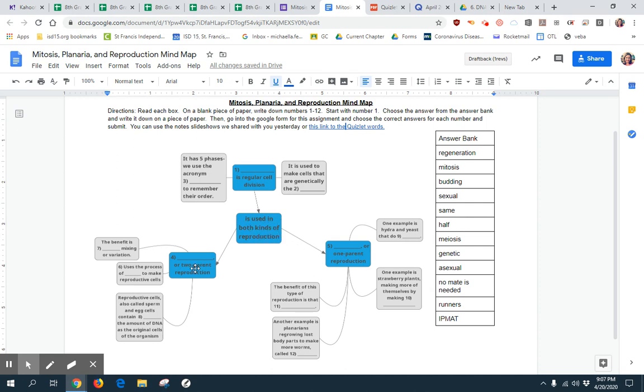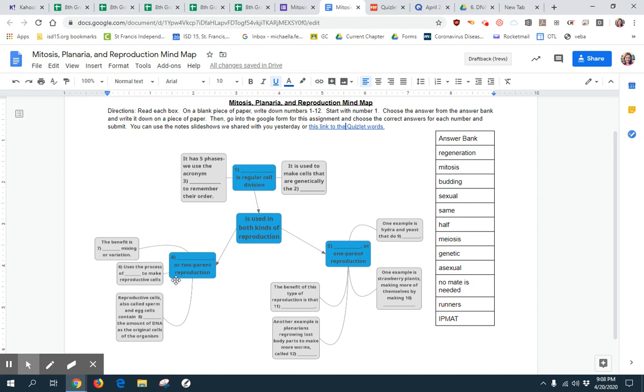So number 4, blank is another name for two-parent reproduction. So for number 4, write down the word from this list. Which one means two-parent reproduction? Let's do number 5 next. Number 5, blank or one-parent reproduction. What word in this list means the same as one-parent reproduction? Once again, pause to write down your answer.